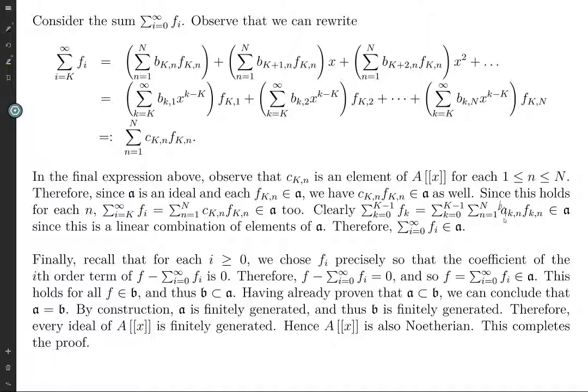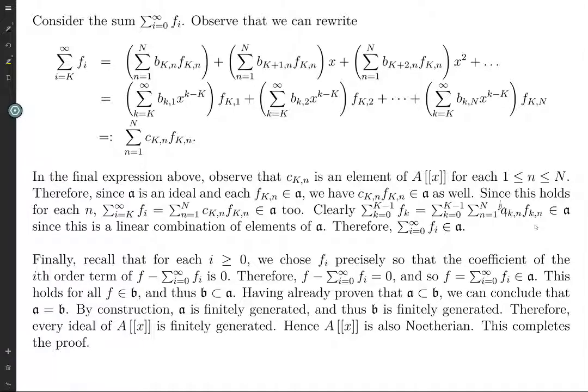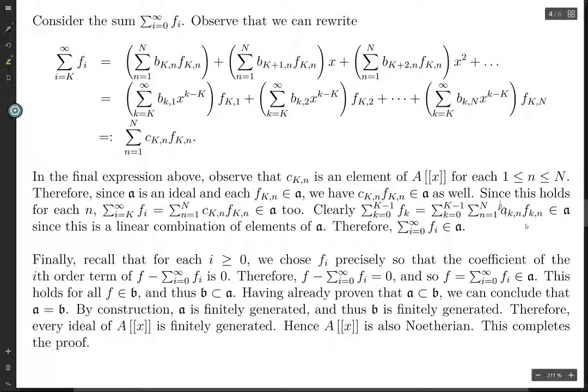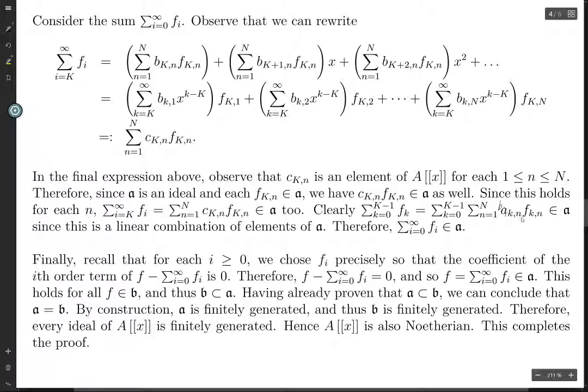But the main point is when you're taking the sum from 0 to capital K minus 1 of Fk, the sum of all these polynomials, you don't run into any issues with finiteness. And you don't run into any issues with this possibly being an infinite sum, because all the sums here are finite. So anyways, this is an A. And this is a linear combination. And so this is going to be an A because each FKN is an A, and so it's just a linear combination of things in A, and so it's an A. Therefore, this infinite sum is an A.